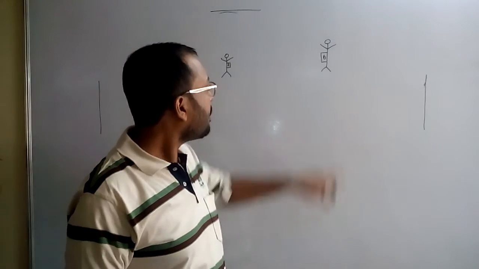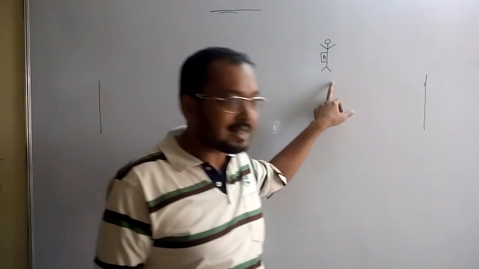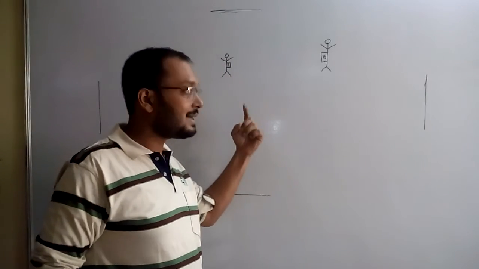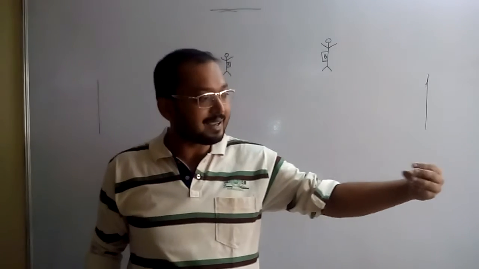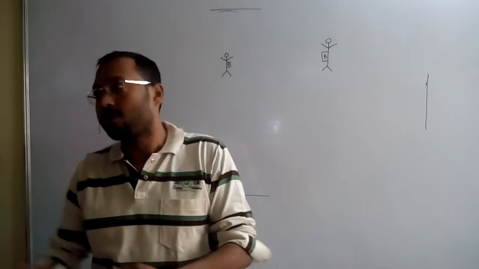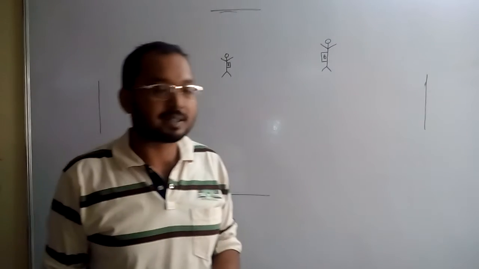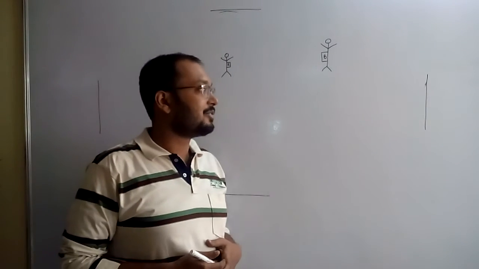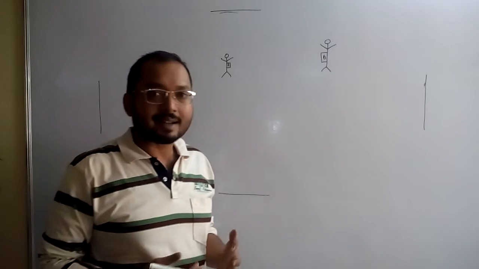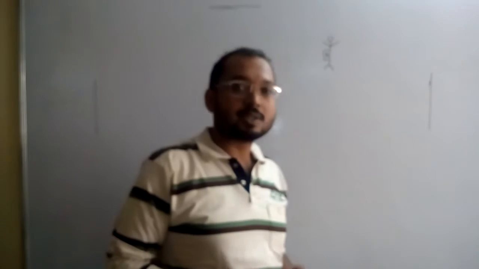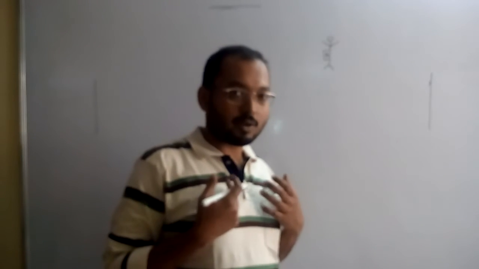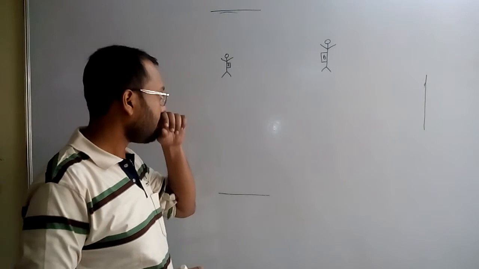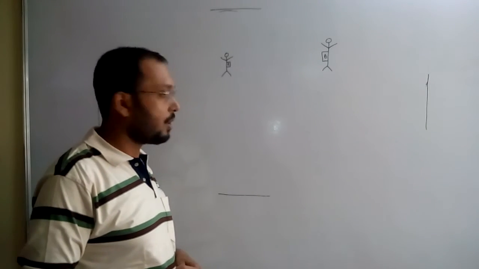But what will your friend say? Your friend will say that I am at rest and it's the red light that came towards me, blinking and blinking until it crossed me and went in the other direction. So this is a very good example of saying that there is no absolute rest or absolute motion. Motion and rest are always with respect to some person. The observer is of course important.